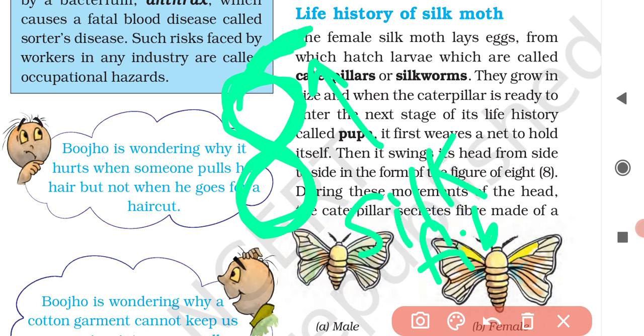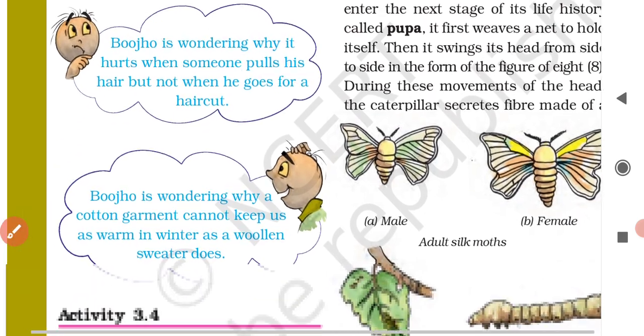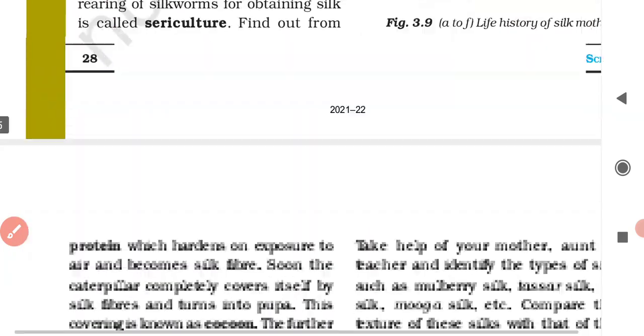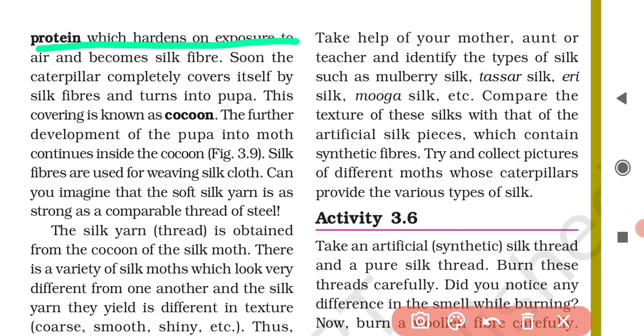So what is written here? During these movements of the head, the caterpillar secretes fiber made of proteins. That fiber is made of what? Proteins, which hardens, which solidifies on exposure to air, and it will become silk fiber.